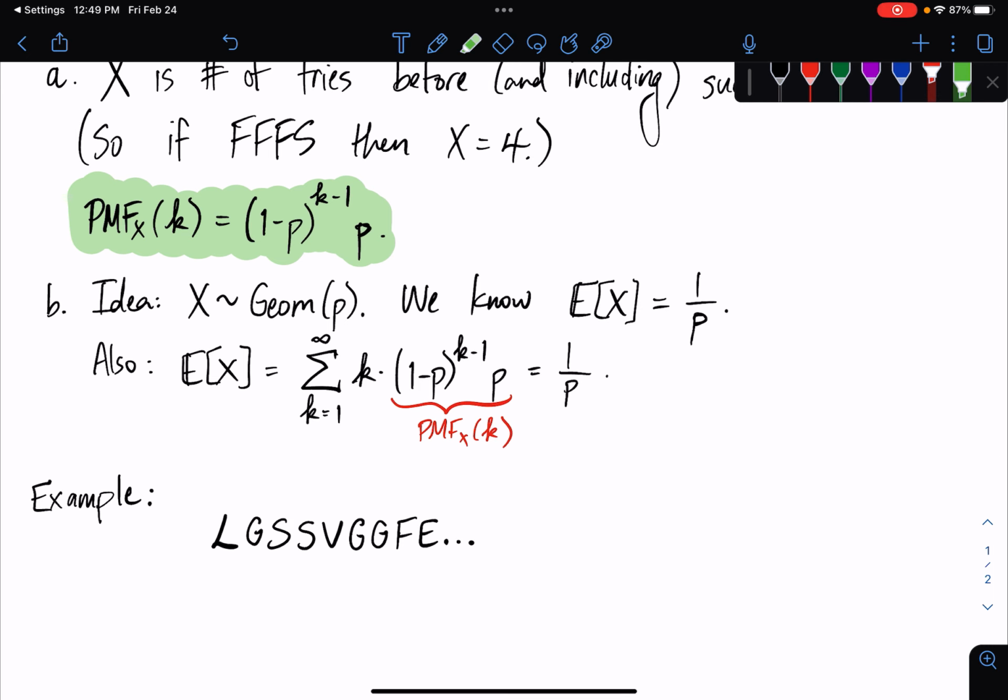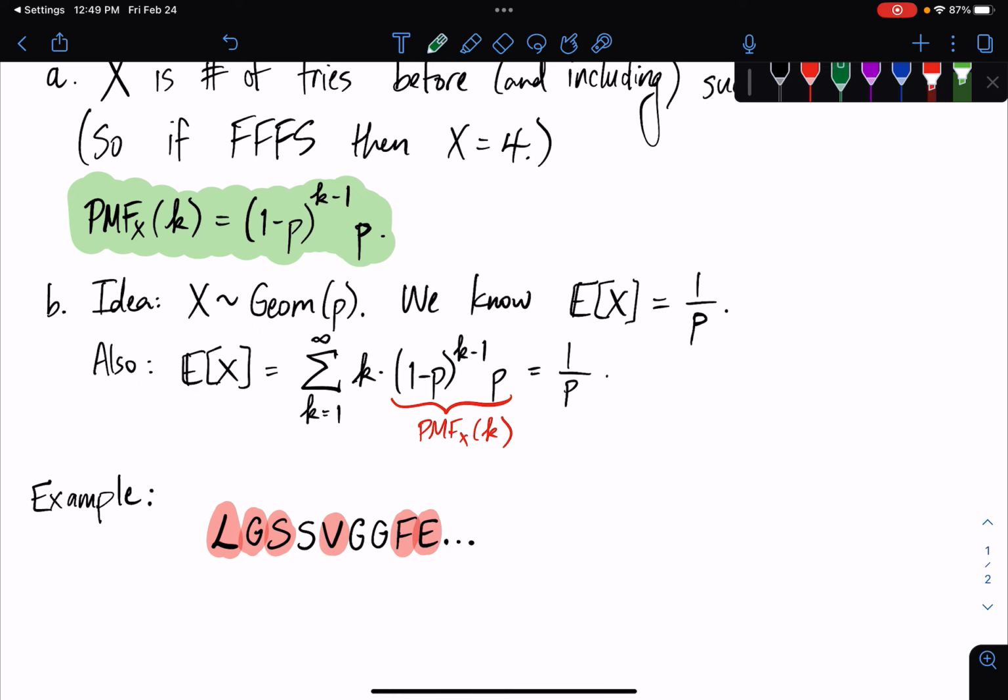The reason that I'm doing this is let's highlight all of our unique cards. So that was a success, that was a success, that was a success. Our fourth try wasn't a success because we got a card we already had. That was a success. Our next two tries weren't successes.